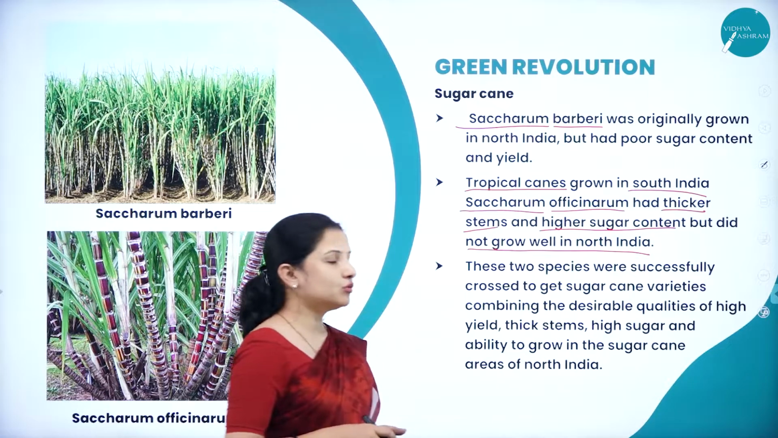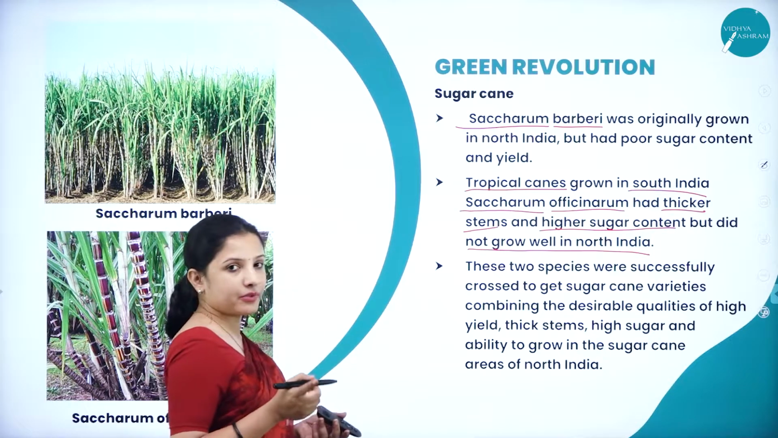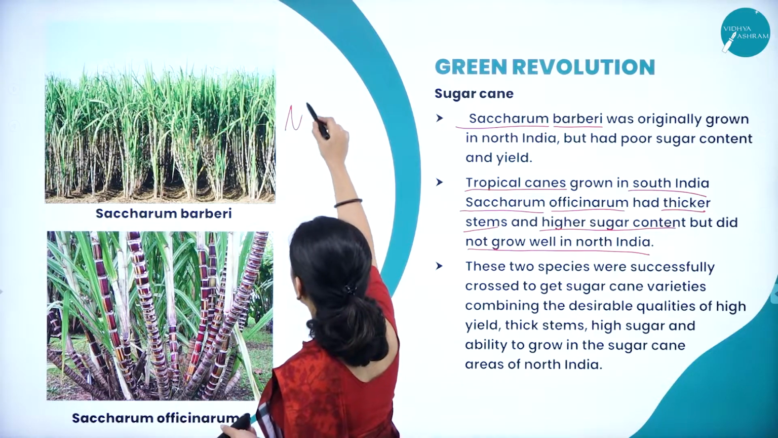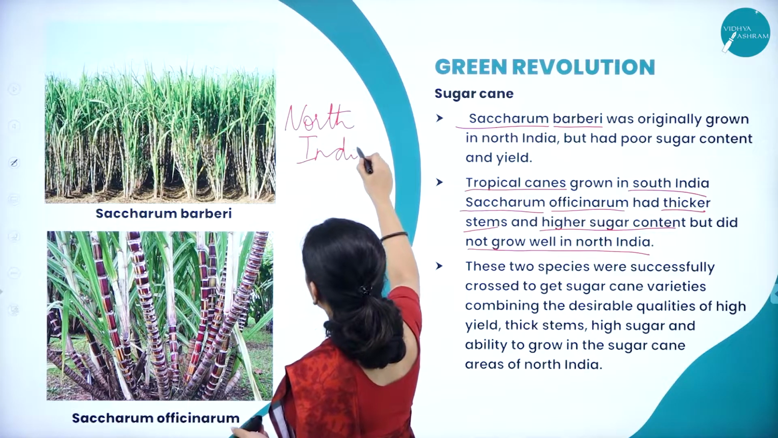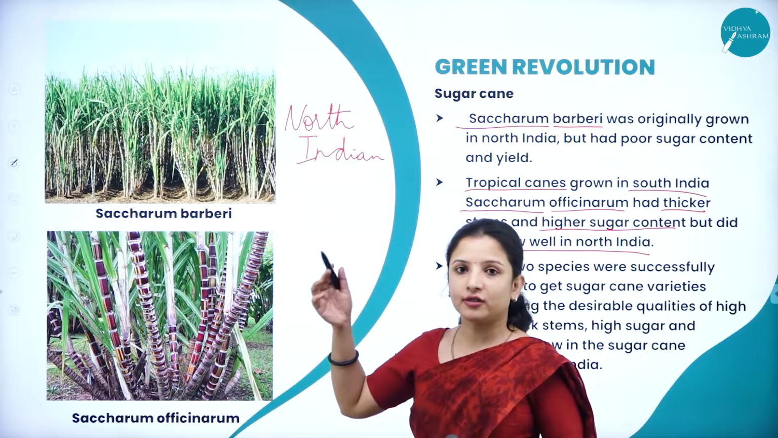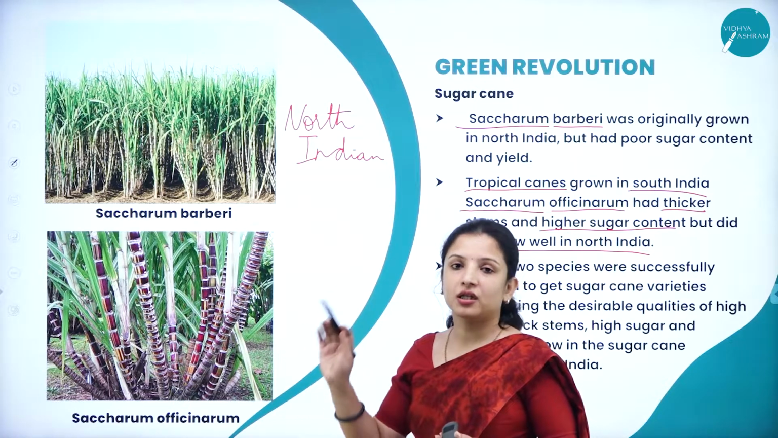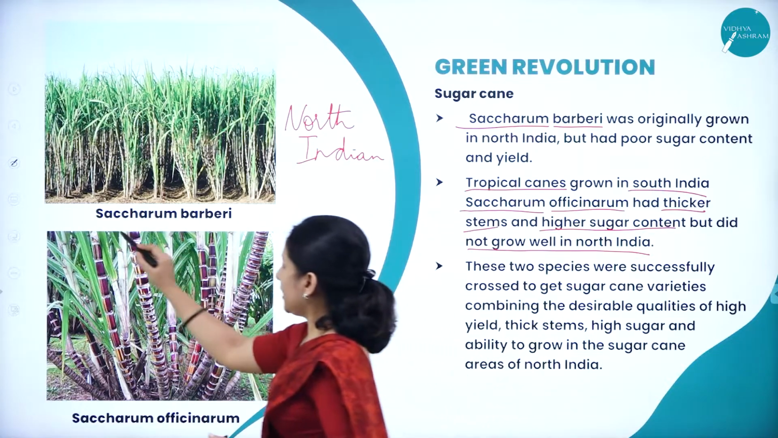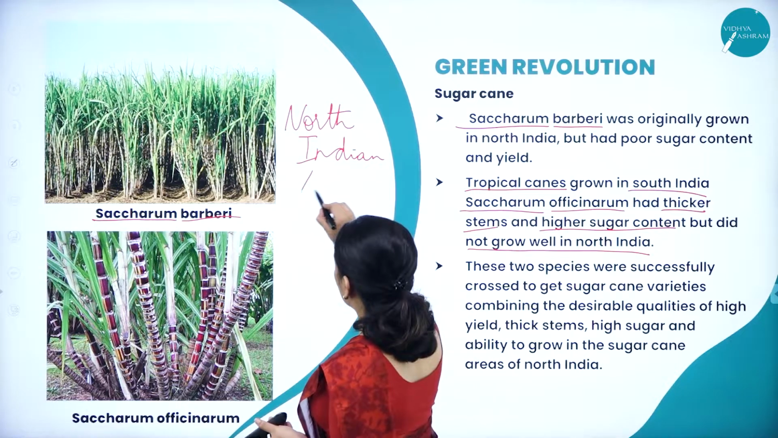So what did they do? They actually made a cross between two species. Saccharum barberry was growing well in northern parts of India. It had very well adjusted to the climatic conditions of North India, to the soil of North India and all that. Therefore, it was growing in North India. It was well suited to grow in those particular conditions. But this particular Saccharum barberry actually had low yield.